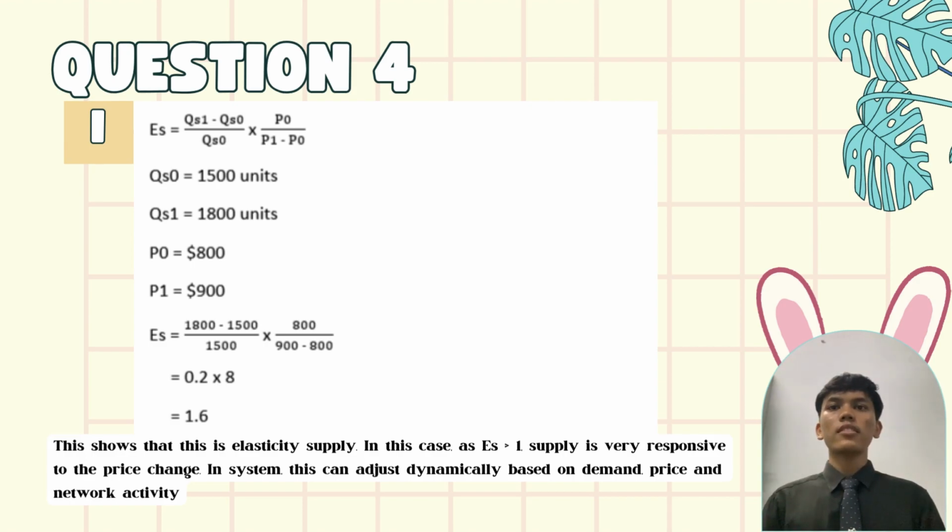This shows that this is elastic supply. In this case, as the elasticity of supply is greater than 1, supply is very responsive to the price change. In this case, supply can adjust dynamically based on demand, price and network activity.